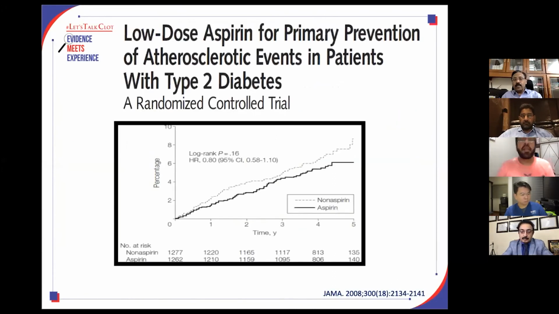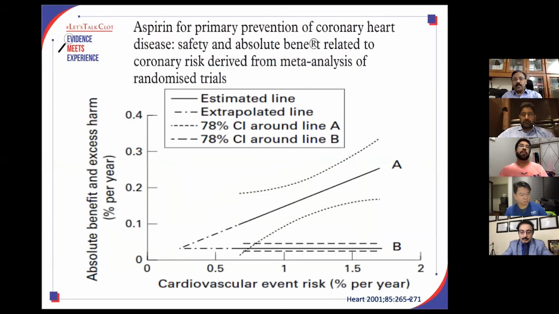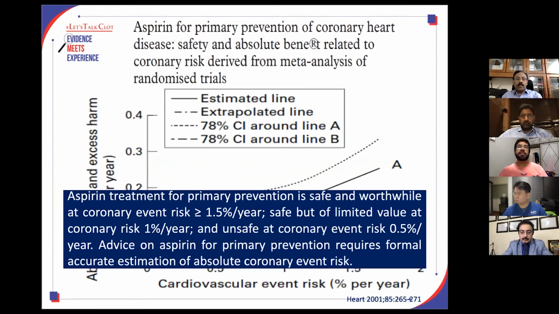This is a very important study, and I'll just try to explain what it is. Aspirin for primary prevention of coronary artery disease, and what it shows, if you extrapolate these lines, is that aspirin treatment for primary prevention is safe and worthwhile at a coronary event risk of more than 1.5% per year. That means more than 15% for 10 years.